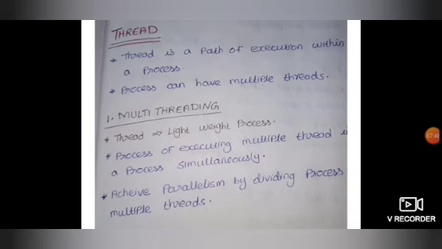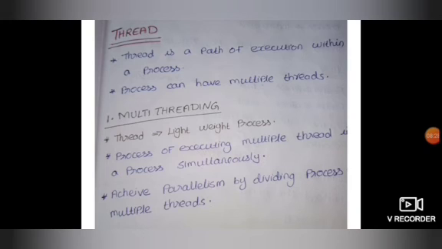The next term is thread. A thread is defined to be the path of execution within a process. A process can have multiple threads, and an important term in threads is multi-threading. Multi-threading is defined as the process of executing multiple threads in a process simultaneously. This multi-threading can achieve parallelism by dividing the process into multiple threads. And threads have the capacity of resource sharing, but the stack and the registers cannot be shared by the threads. So two important things that cannot be shared by threads are the stack and registers.